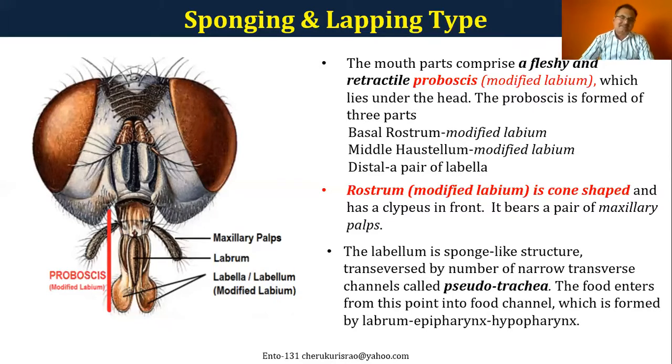And you can see here the maxillary palps are very small, and the labrum is also present, but it has no role. Basically, it's a simple structure which has no role.